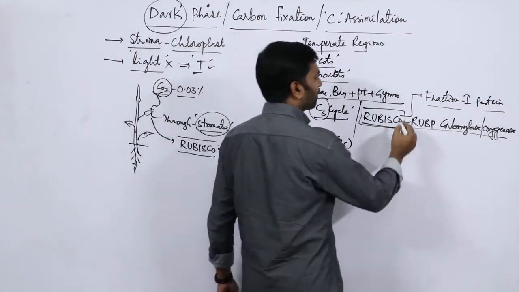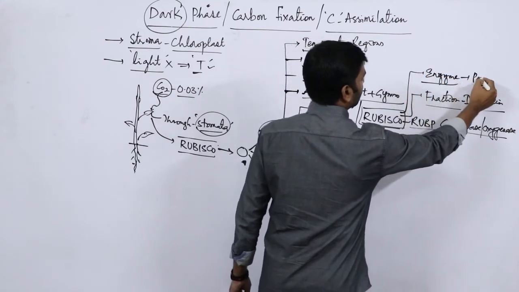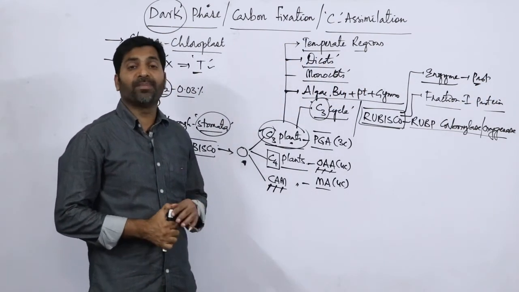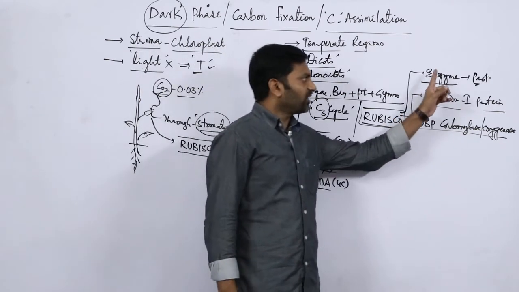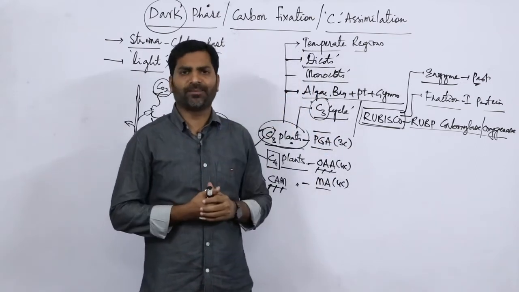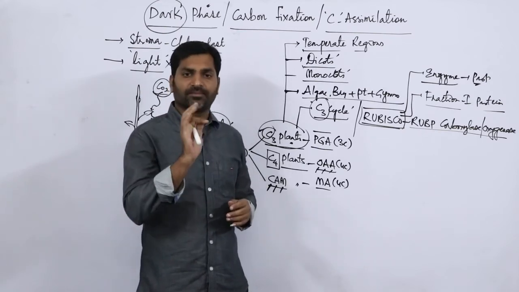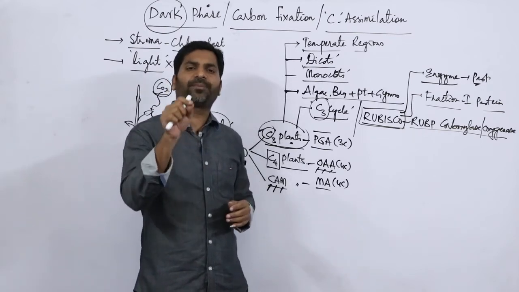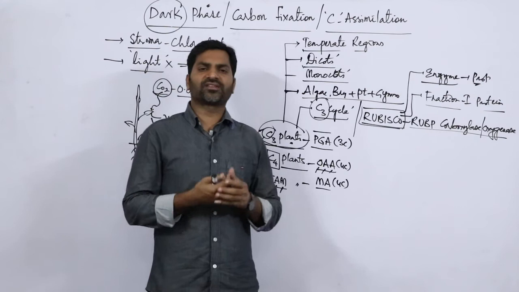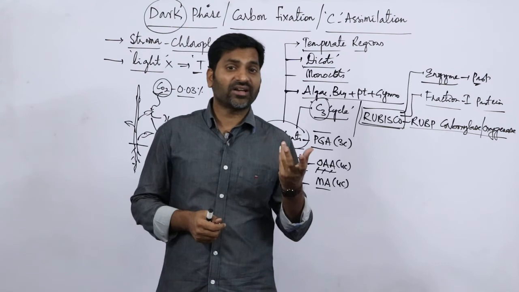It is basically a protein. It is an enzyme, and every enzyme is made up of proteins. Remember the statement: all the enzymes are proteins, but all the proteins may not be enzymes. For example, hemoglobin is a protein, but it is not an enzyme.